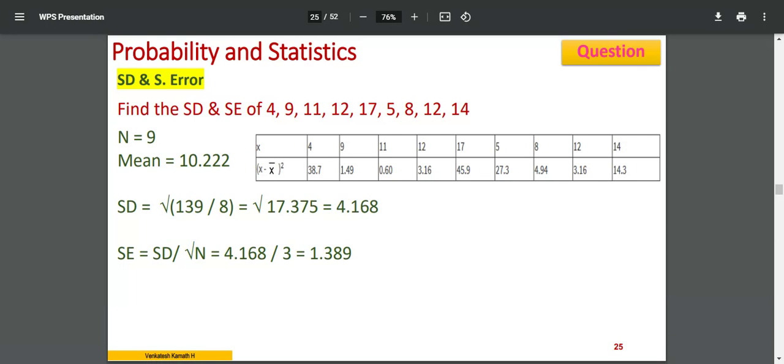One more question, that is a NAT type question. So you may be asked to find out the sample size, where SE and SD are given to you. Can anyone tell me what will be the sample size? n is equal to what if SE is equal to SD? Can anyone answer? If SE is equal to SD, what is the sample size?